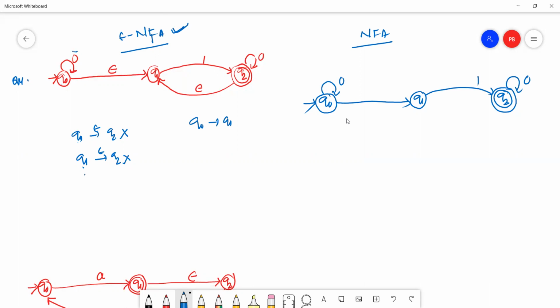Yes, this is 0, this is epsilon. 0 into epsilon, that is 0. Okay, now we have to check whether any other transitions are there from Q0 to Q1. See here, this is epsilon from Q0, this is 1, this is epsilon. So epsilon into 1, then epsilon means 1. So this is 1. Okay.